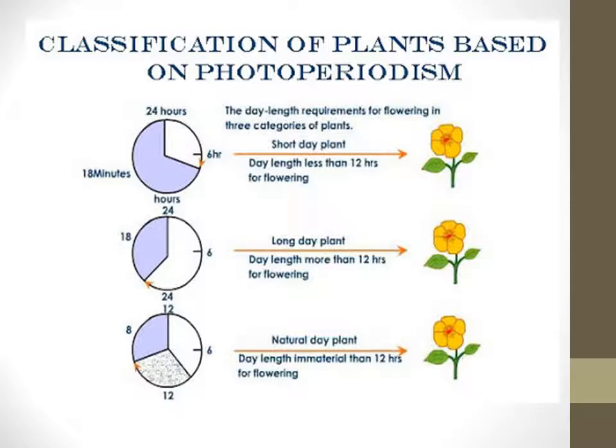Depending on what kind of soil is there, the plants will be growing in that particular area. Like in your social studies in your previous classes, you know about red soil, black soil, different types of soils, and loamy soil or sandy soil. So what is the type of soil, what is the texture, what is the composition of the soil, depending on that, the various plants or vegetation will grow in that area.